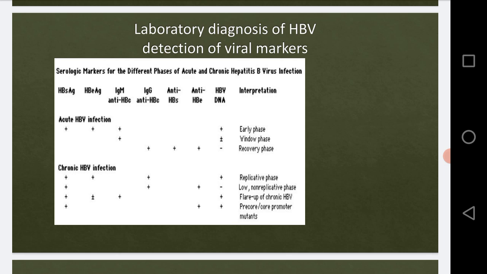For doing that, which antigens or proteins should we determine? Those proteins that are present in the blood and in the serum. These are the antigens that are present on the viruses.